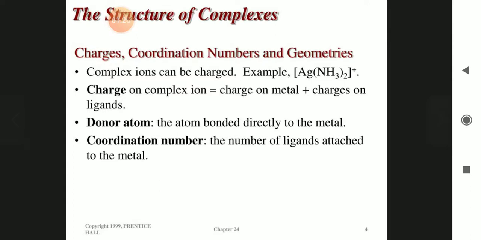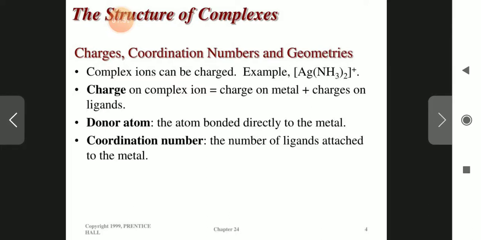A complex ion can be charged. For example, [Ag(NH3)2]+ has a plus 1 charge. The charge on a complex ion is equal to the charge on the metal plus the charge on the ligands. In this case, the charge on ammonia is 0, so the charge on the whole complex ion is because of the charge on the metal ion Ag. Ag has plus 1 in this case.